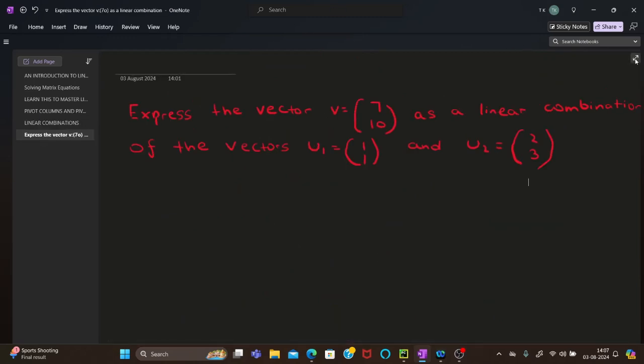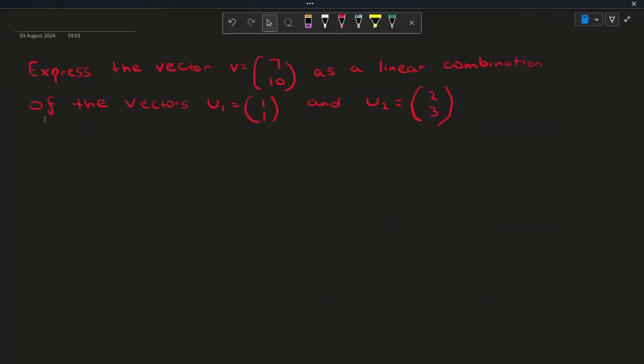So this is our next question. Express the vector v as a linear combination of u1 and u2. So u1 and u2 are also vectors.